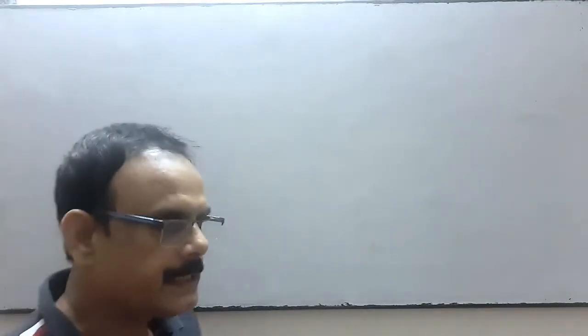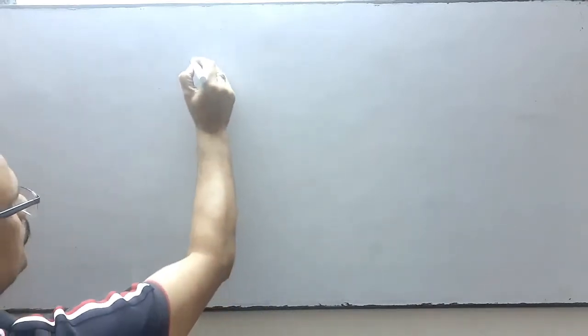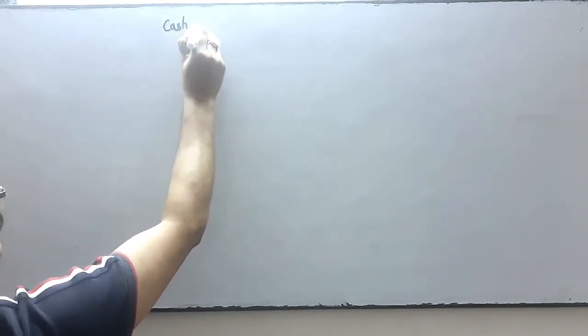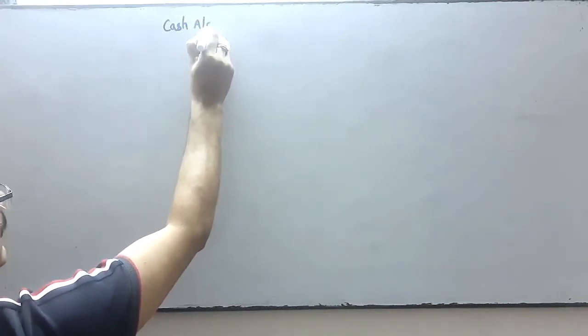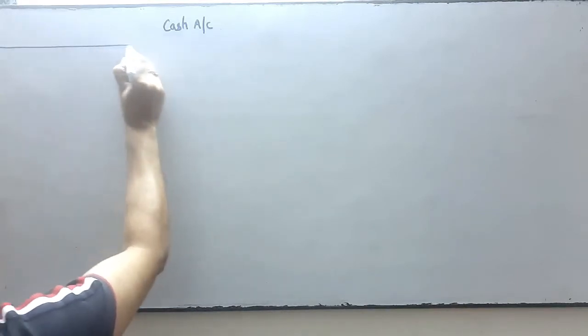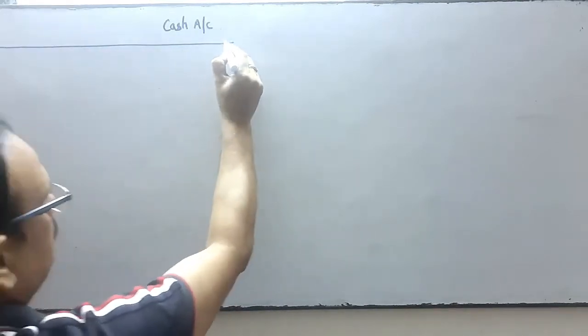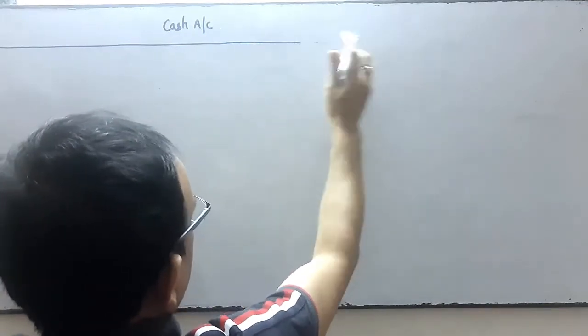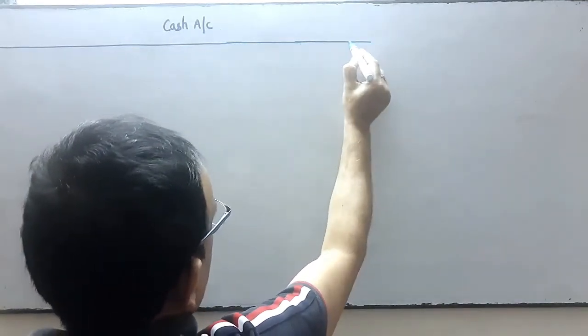Now next we will see the format of a ledger. Suppose cash account. All information of cash, when shown at one place, is called the ledger of cash. Suppose I am going to prepare the ledger of cash. We prepare the ledger of each and every account.